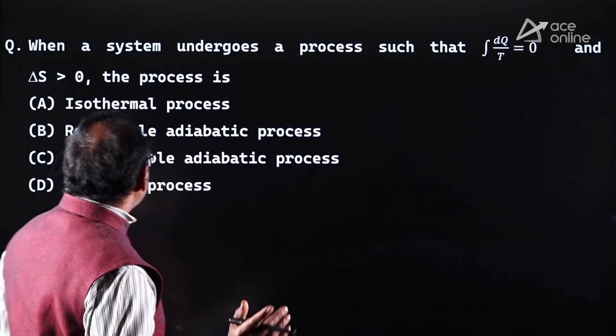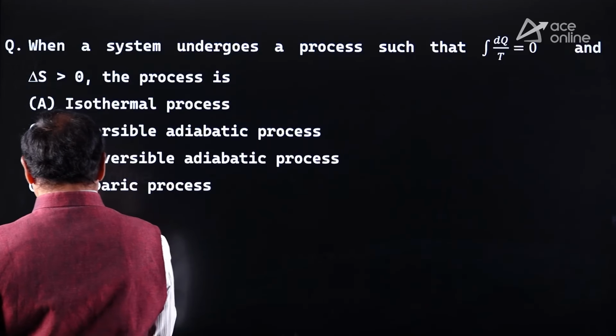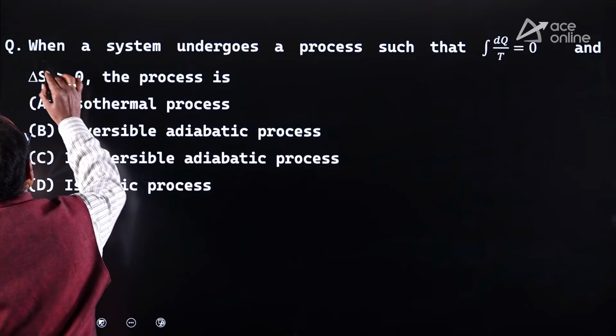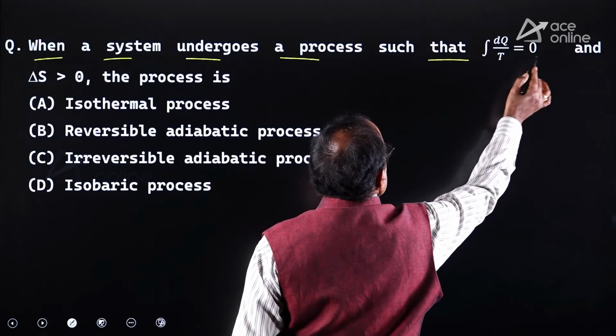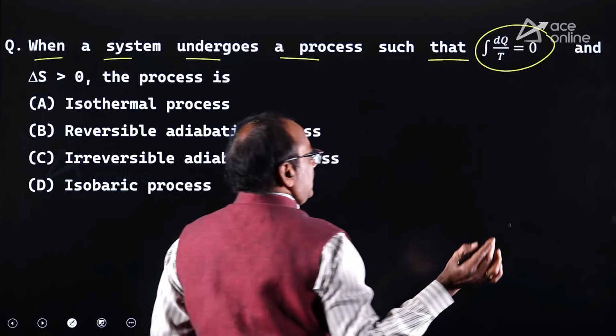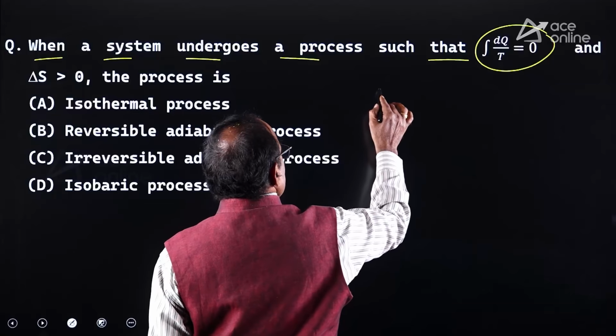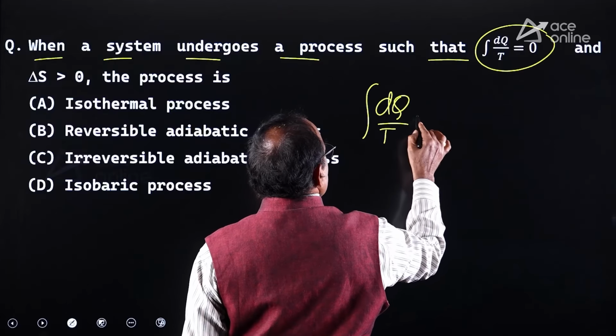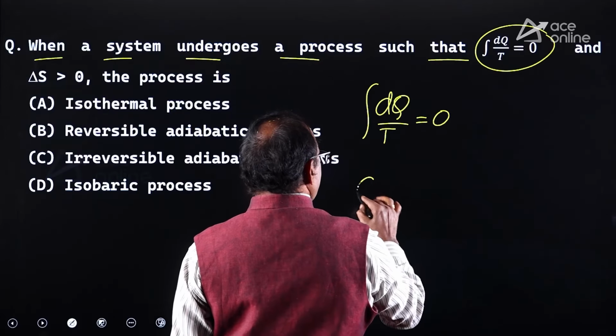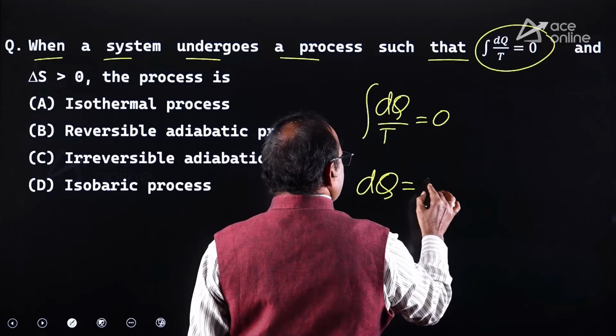Similarly, let us take another question. Look at this one. Asking like this. When a system undergoes a process such that integral dq by T equal to 0, integral del q by T equal to 0, it means indirectly dq equal to 0.